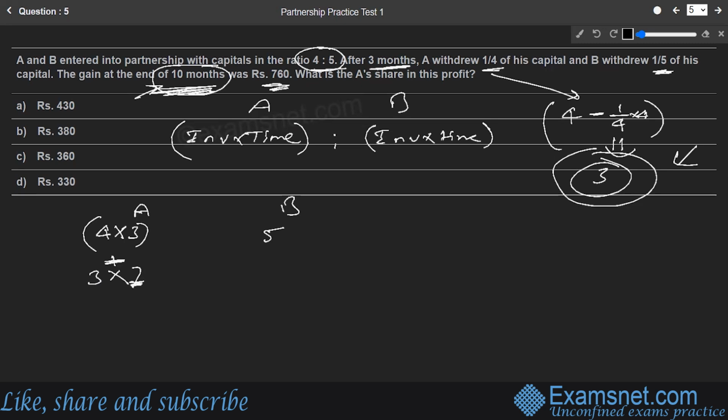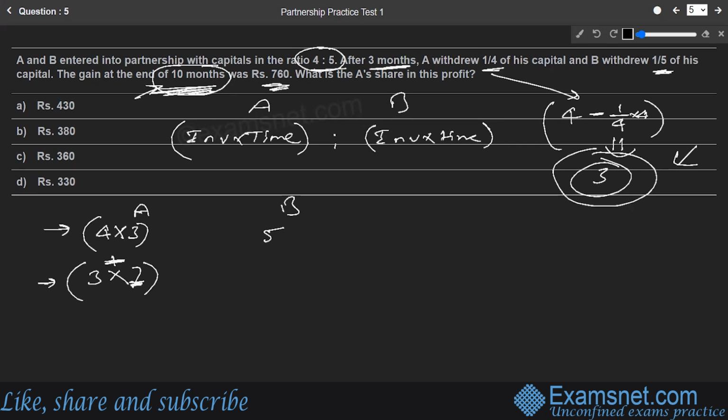So this investment of 3 was part of the business for 7 months because it was joined 3 months later and the business ended at 10 months. So 10 minus 3, 7 months, this particular 3 investment was part of the business. So these are the two components of investment to time for A.